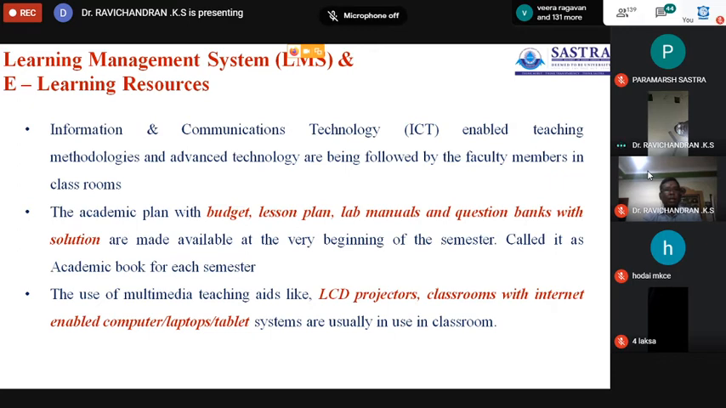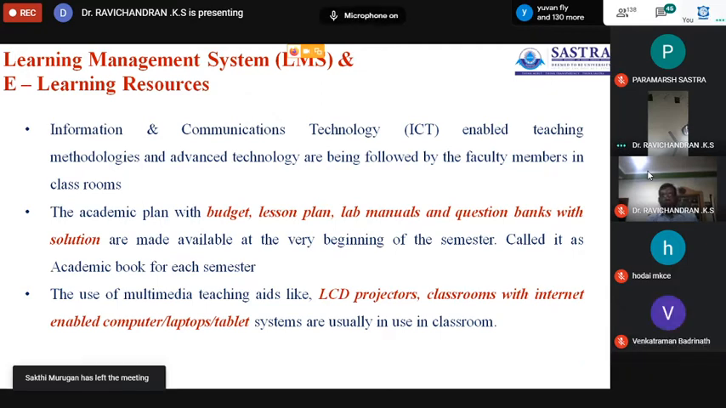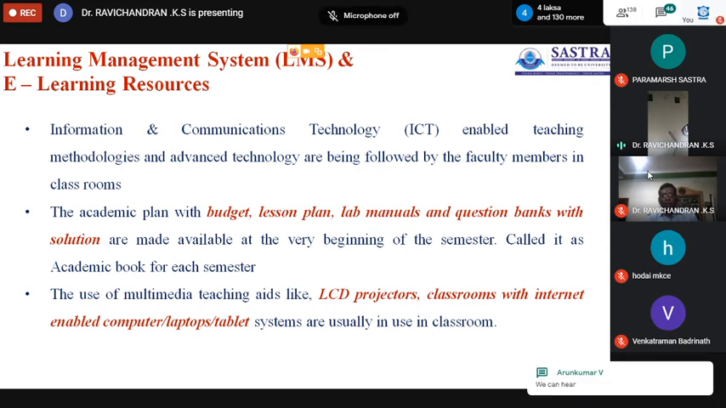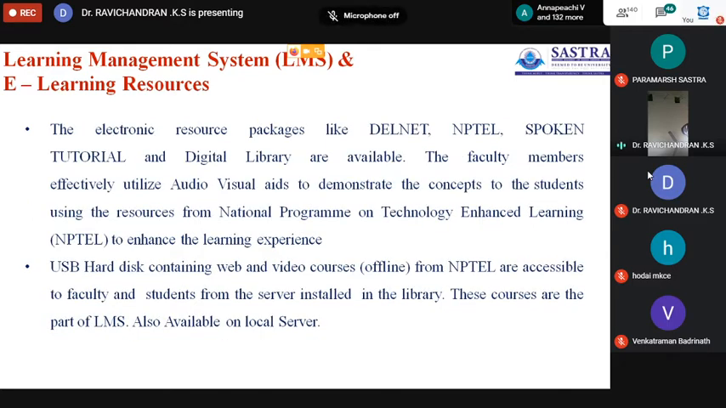ICT enabled teaching methodologies and advanced technology are being followed by the faculty members in classrooms. Then the academic plan with budget, lesson plan, lab manuals, and question banks with solutions are made available at the beginning of the semester. Okay, call it an academic book. Then multimedia teaching aids like LCD projectors, classrooms with internet enabled computers, laptops, and tablet systems are usually in use in classrooms. Then this is another very important point.